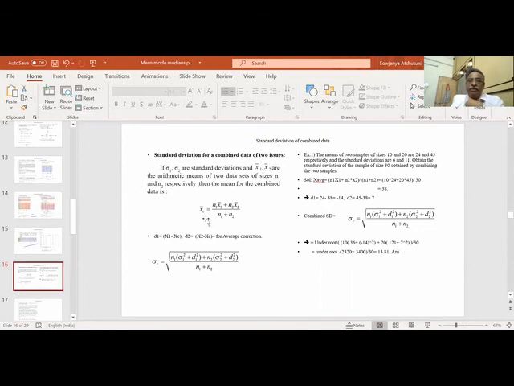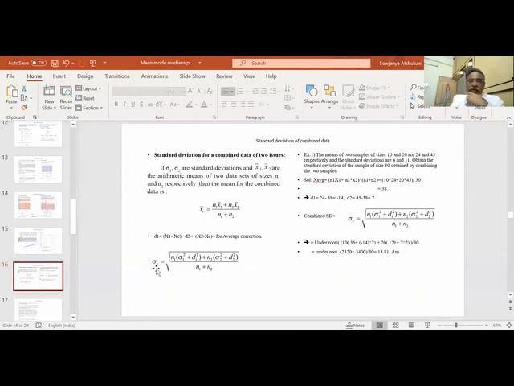So we find out x bar of both data together. So n1 into x1 bar plus n2 into x2 bar divided by n1 plus n2 will give me the average of both the data together. So when I do x1 minus xc, I'll get the variation in average between the first set and the common set. And d2 is x2 minus xc common. So I get this variation.